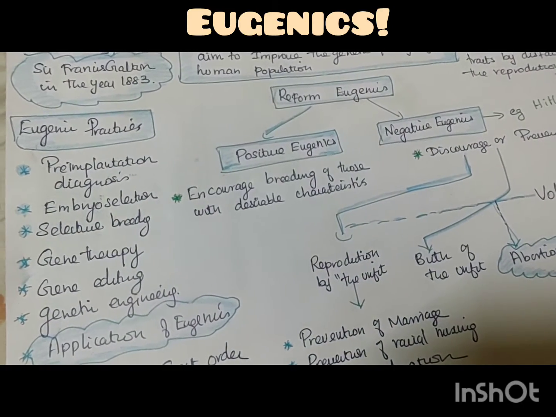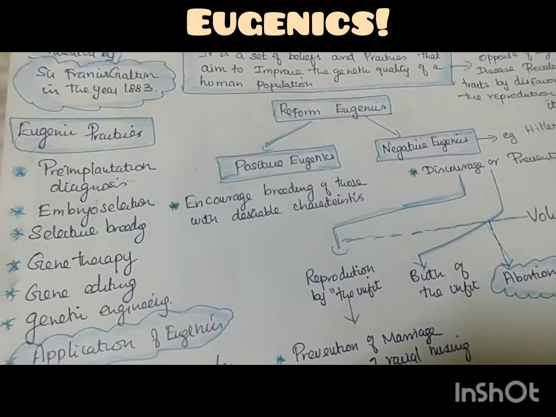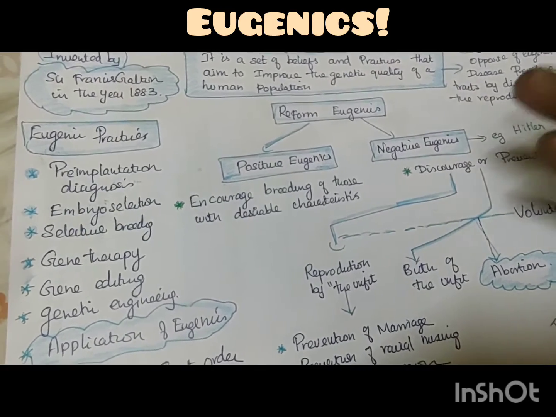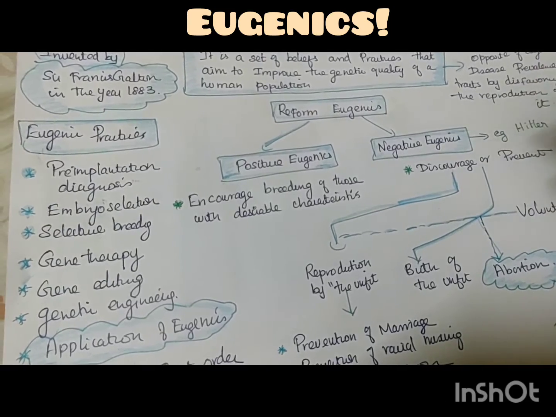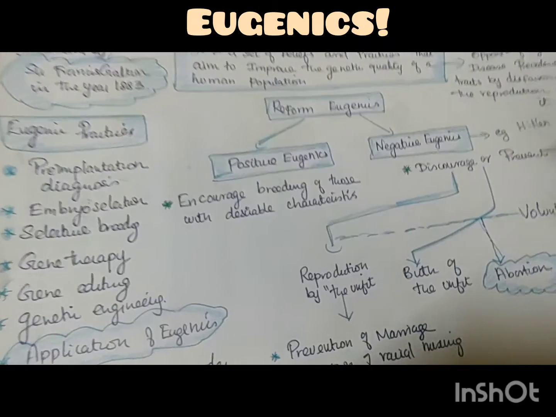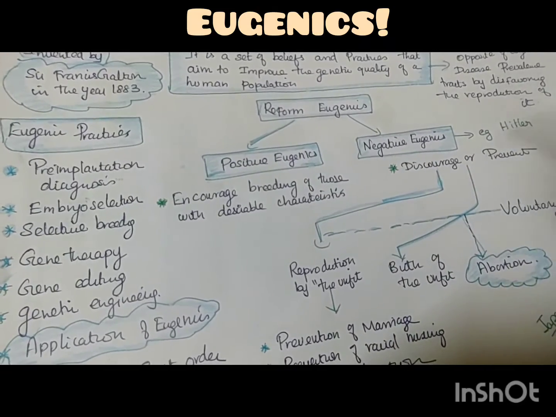For example, I can explain in an easy way. The couple are getting married, but they are told, either the husband or the wife, your uterus is not capable of carrying one big baby, or your egg is not mature enough to capture the other germ cell and fertilize it.